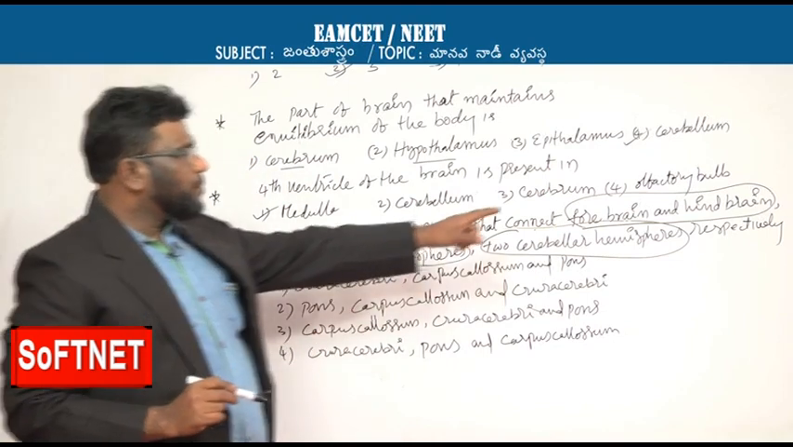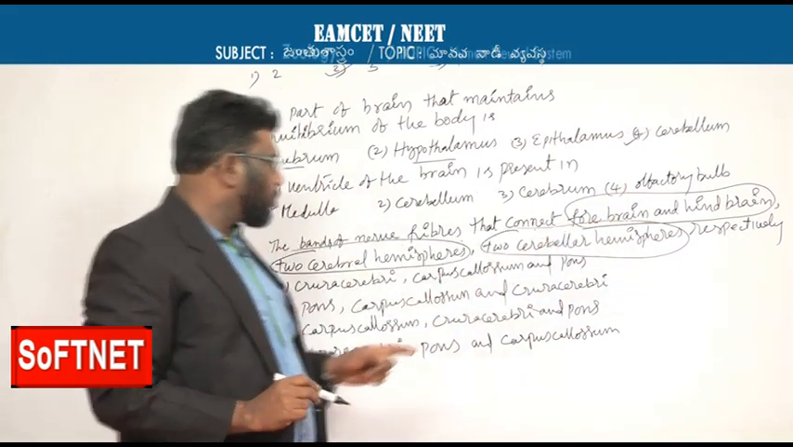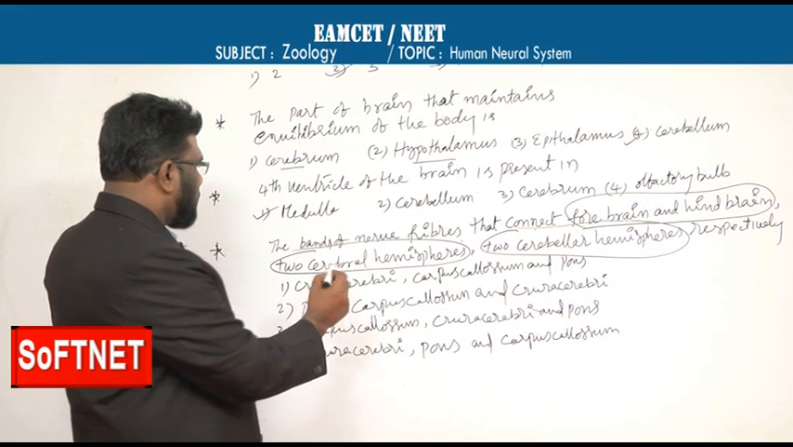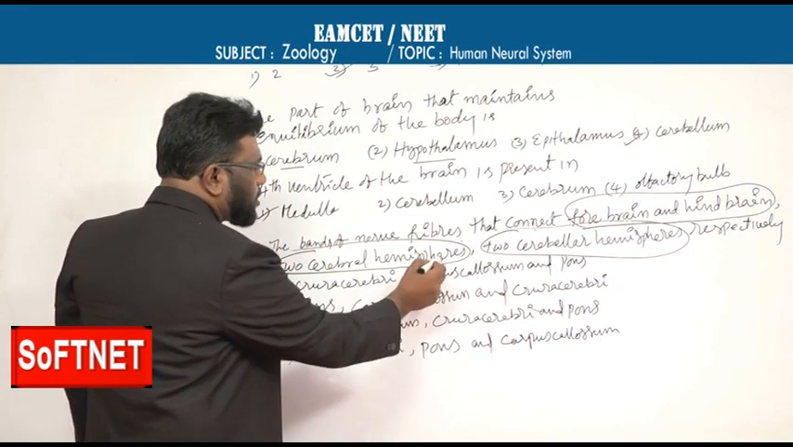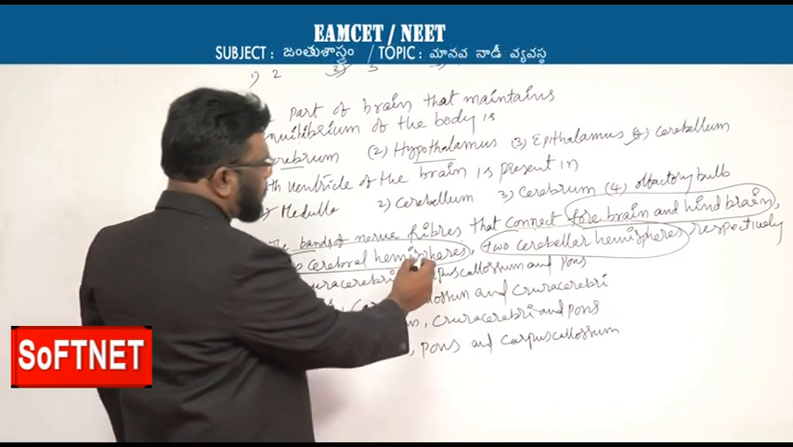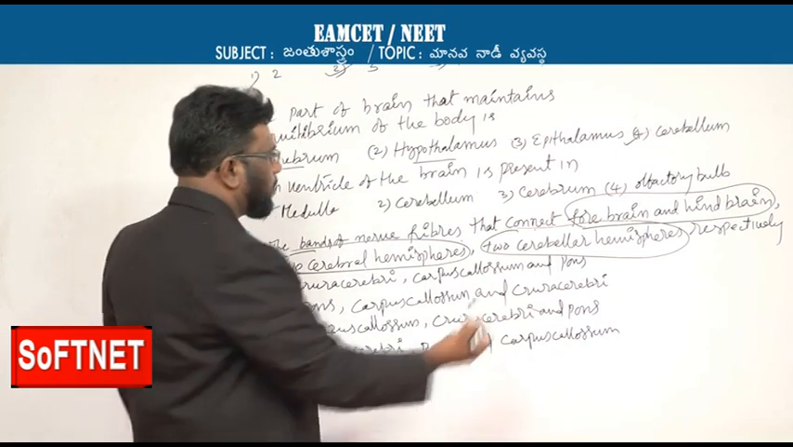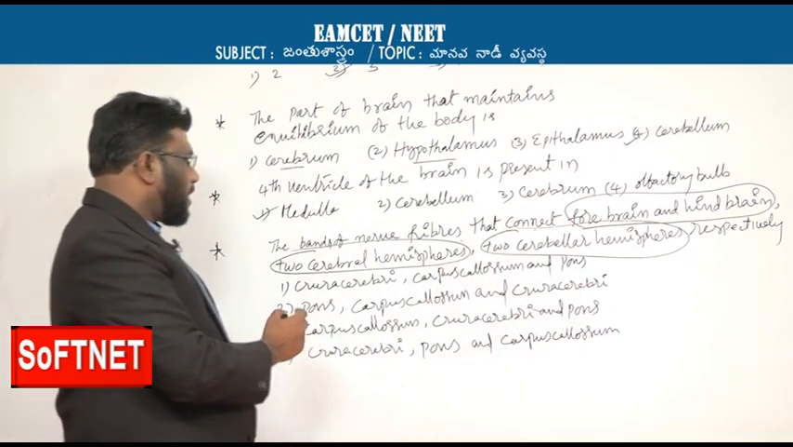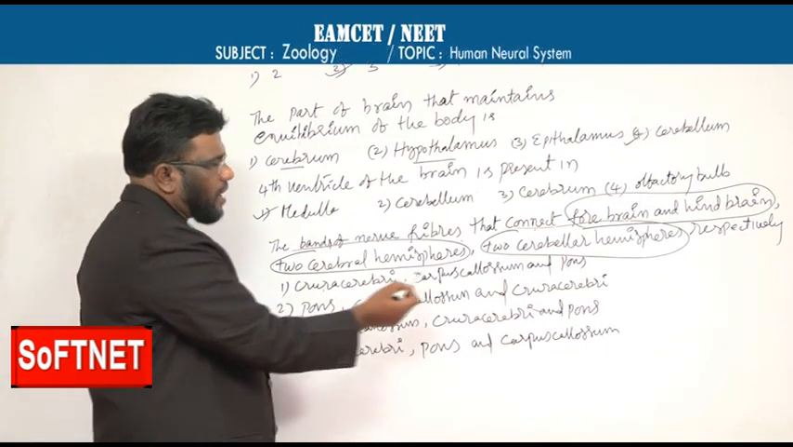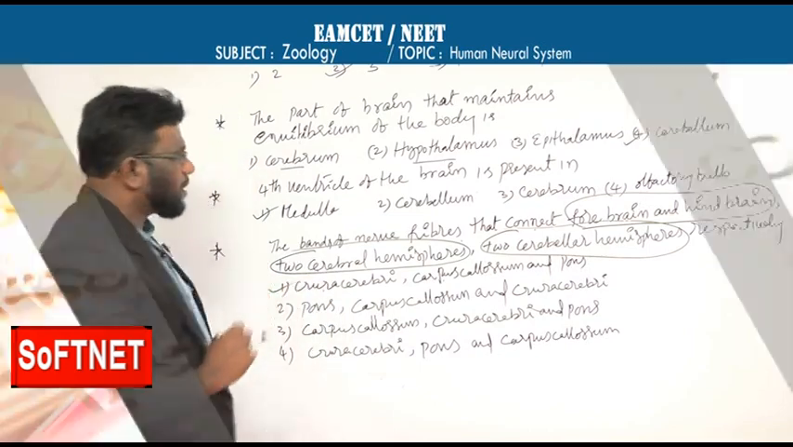So first one, the nerve fibers which connect forebrain and hindbrain: crura cerebri. Next, the two cerebral hemispheres are connected by corpus callosum. The two cerebellar hemispheres are connected by pons. So here, if you see the same order: crura cerebri, corpus callosum and pons. The first option is the correct one.